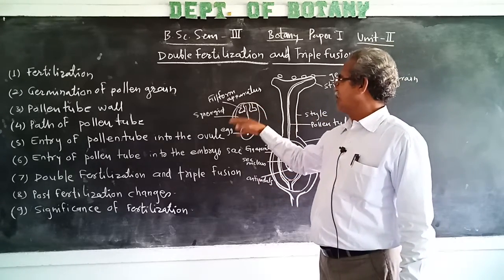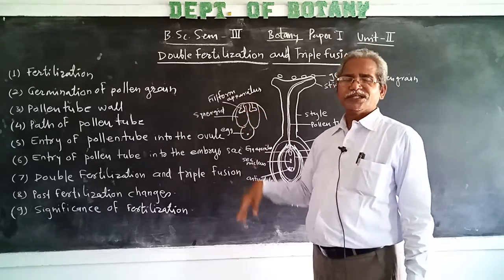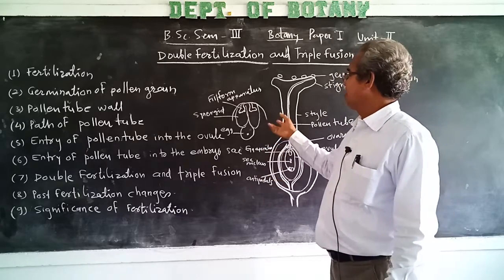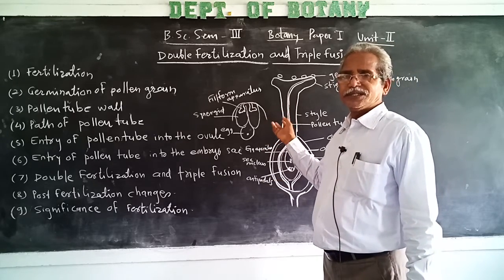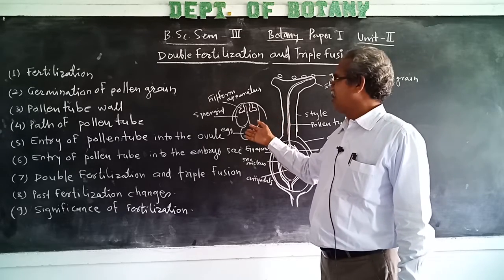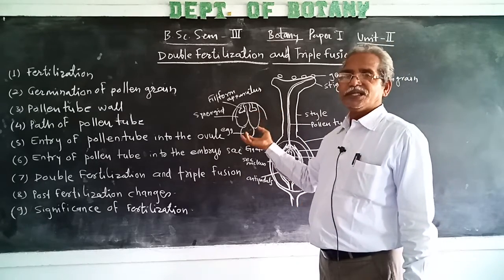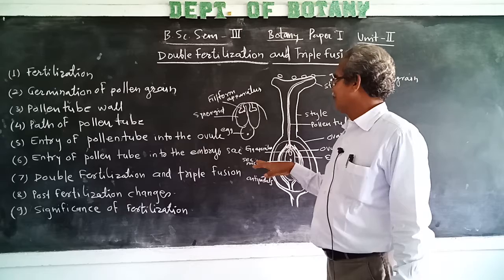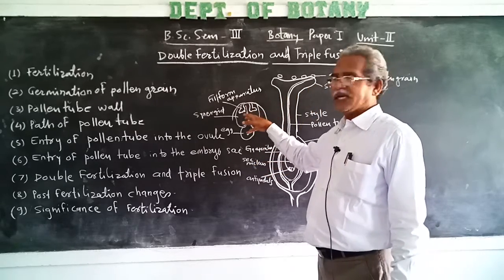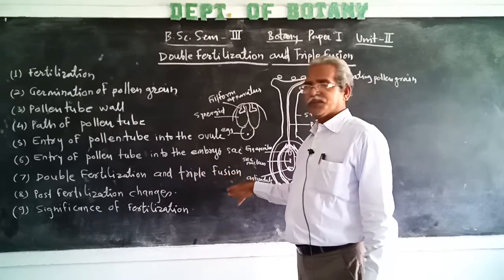After discharge of male gametes into the synergid, the visiting synergid degenerates earlier, while the other synergid remains as it is. It is called the persistent synergid. And the visiting synergid which degenerates first is called the degenerating synergid. After discharge or liberation of two male gametes, then double fertilization and triple fusion.